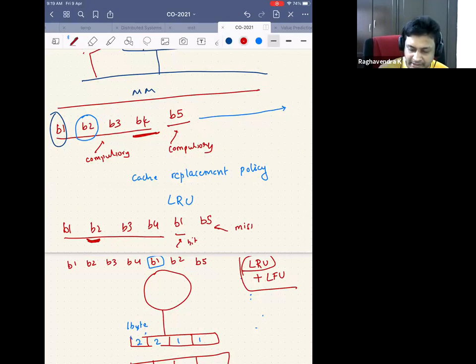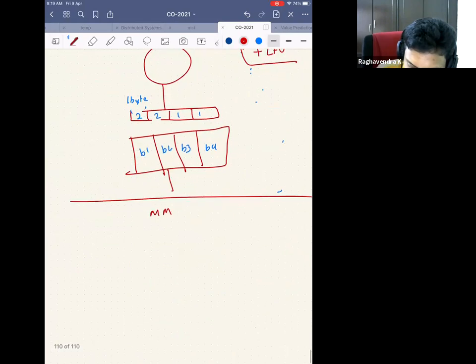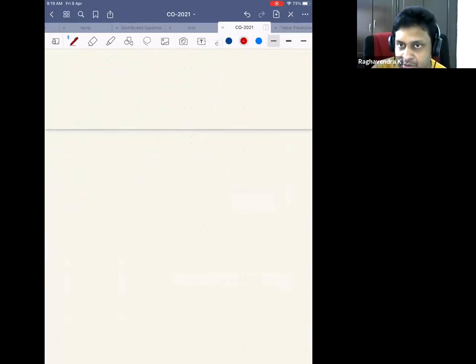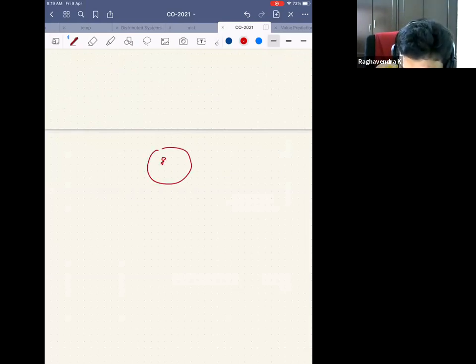So I will look into the past. I will say, okay, the least recently used was, in this case, B2, because in the past, B2 has not been used. So I will remove this B2. So what I will do is to figure out what is least recently used. Let's say I have the CPU here, and I have 4 blocks here.